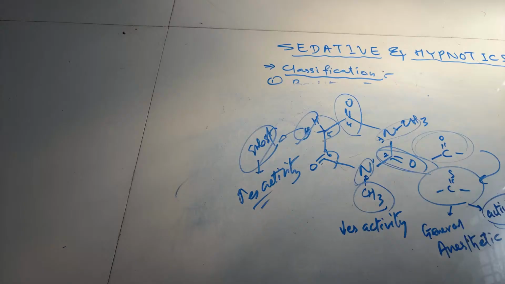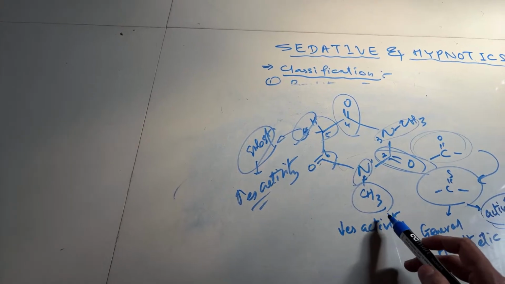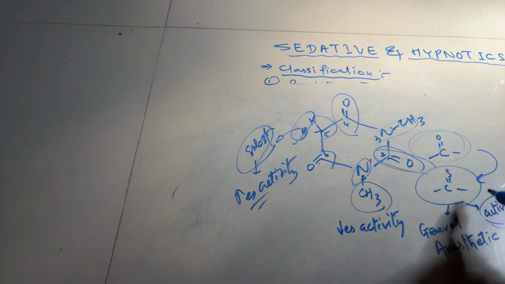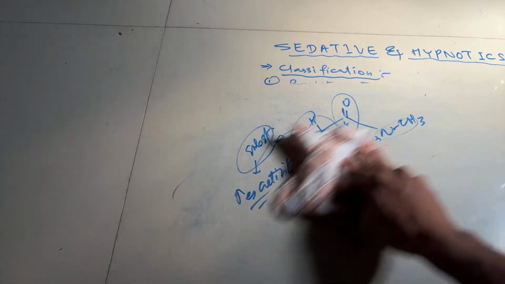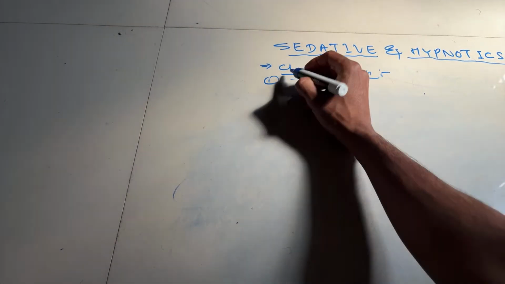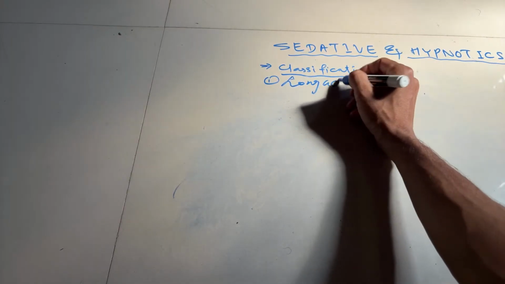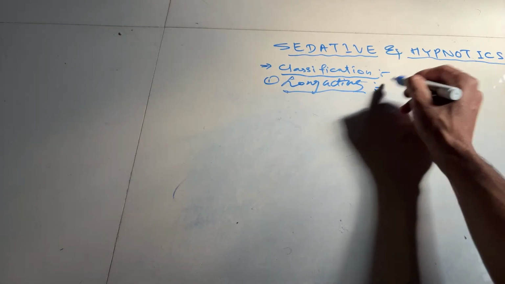Okay. Now we will see the structures of long acting barbiturates. Now I will relate everything with these structures. You have to remember one thing: when this is replaced then activity is high, and when this is replaced or substituted then activity decreases. This is also substituted then activity decreases. Okay. Now we will see the first structure. Long acting, number 1. In the case of long acting, what is the first structure? The first structure, number 1, is phenobarbital.